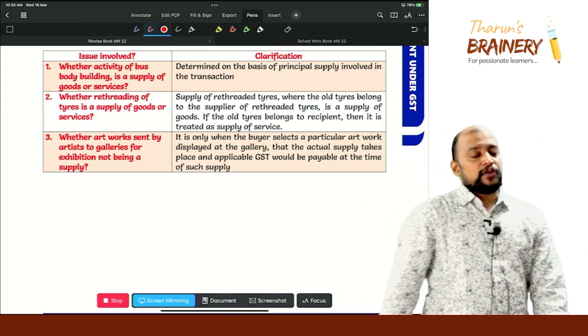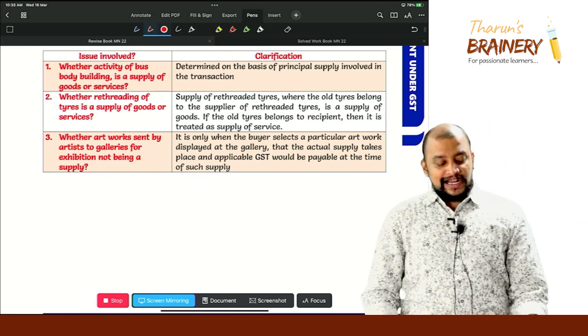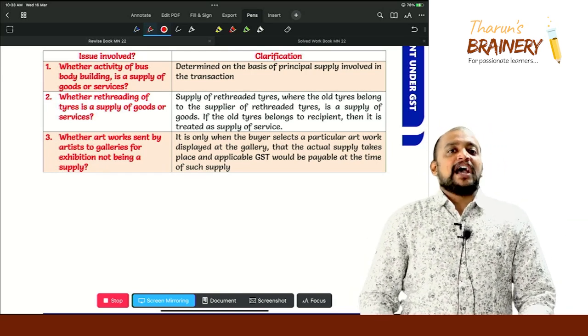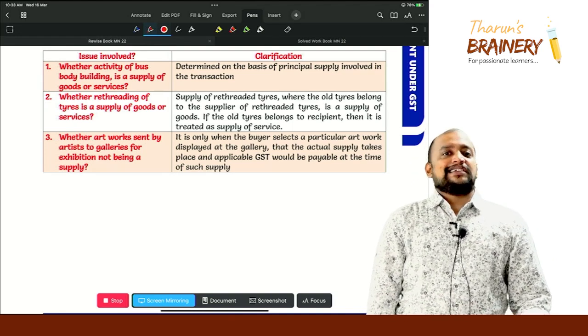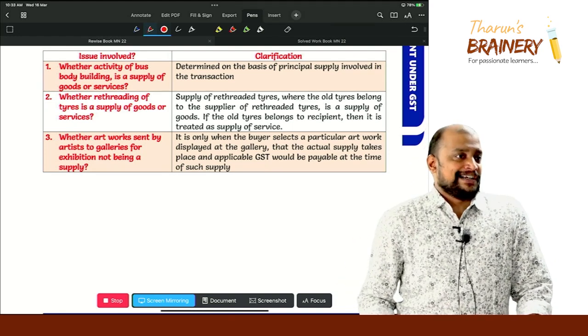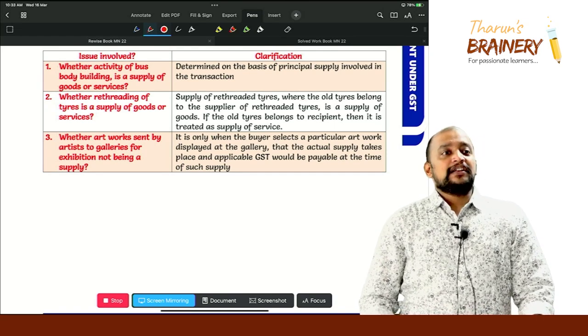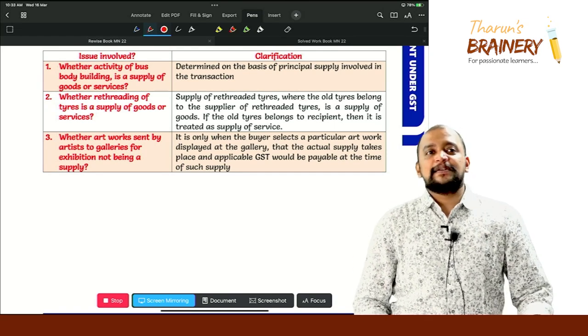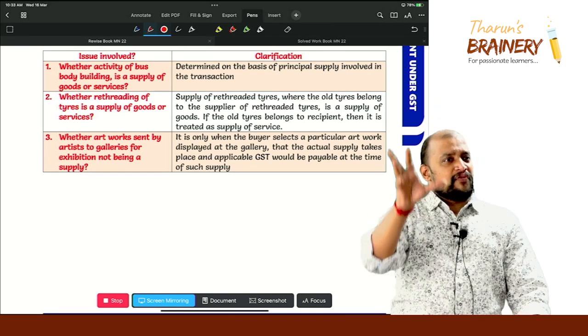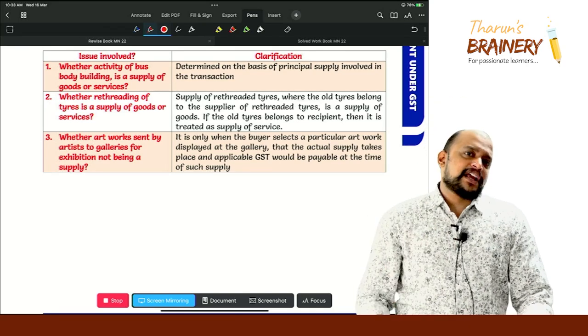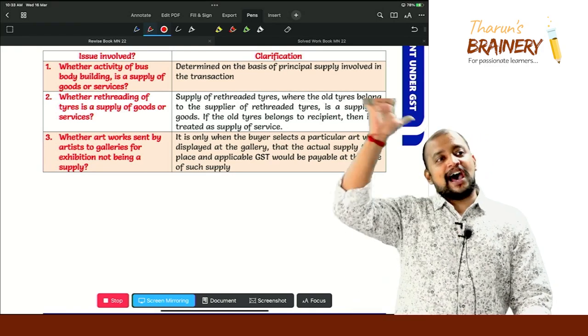Then last circular, whether the artwork which is sent by the artist to the art gallery is chargeable to GST immediately at the time when the artwork is sent or at a later point of time. Later point of time. Reason simple. First there will be an artist who will be making lot of artworks. So how this artwork can be sold? It will be kept in an art gallery.